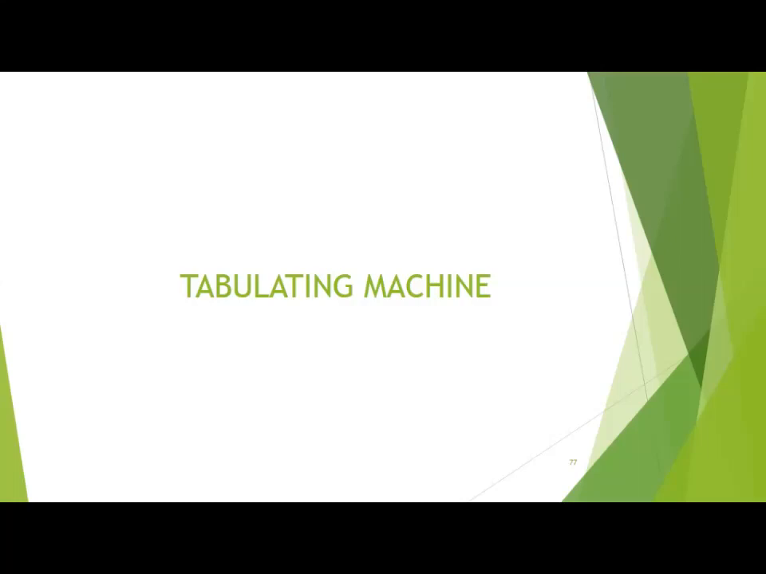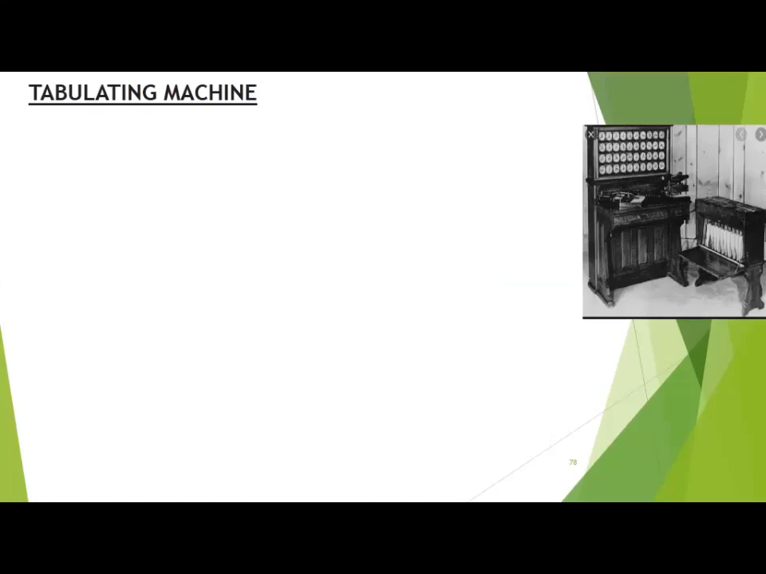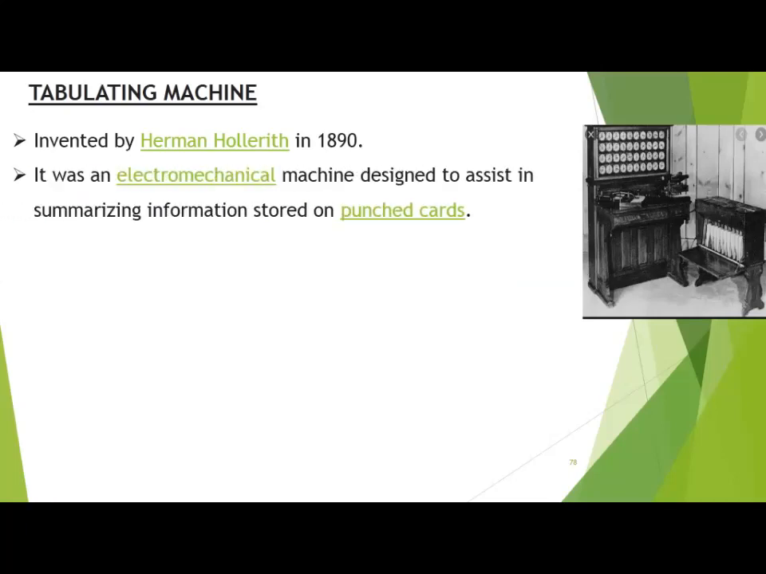The first machine that came out in the world was the tabulating machine. So we see what that is. This is the tabulating machine. It was invented by Dr. Herman Hollerith in 1890. It was an electromechanical machine designed to assist in summarizing information stored on punch cards.